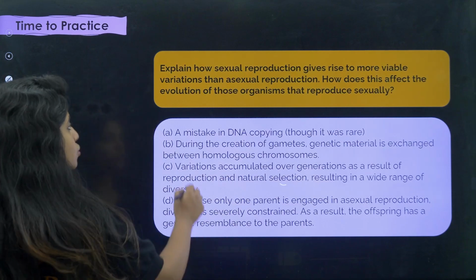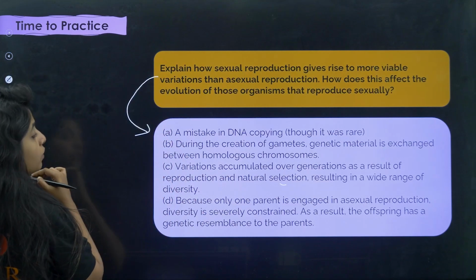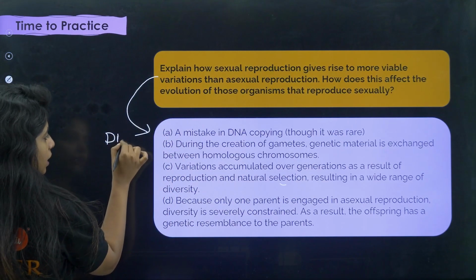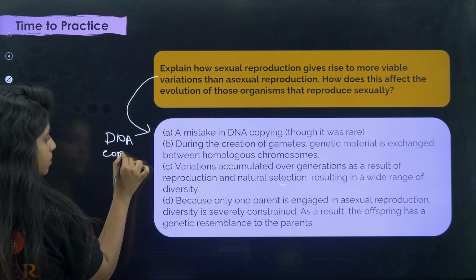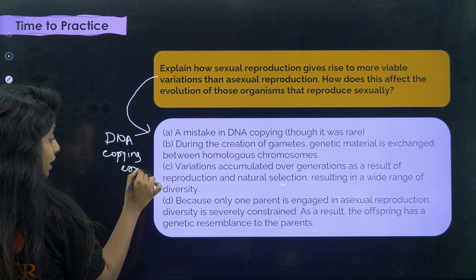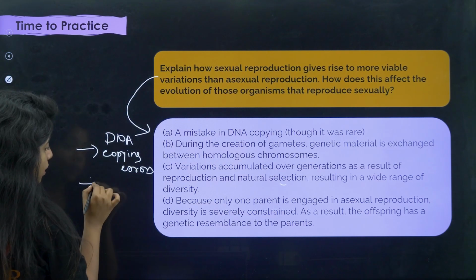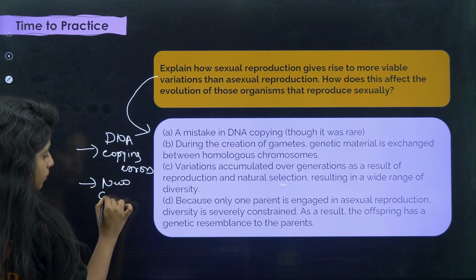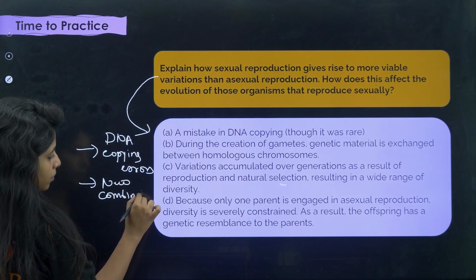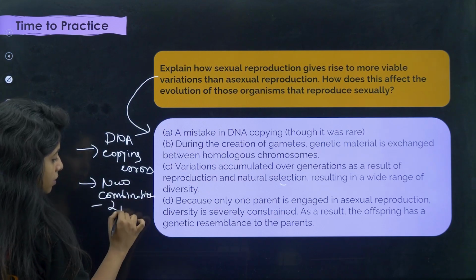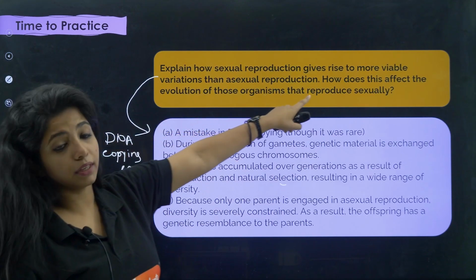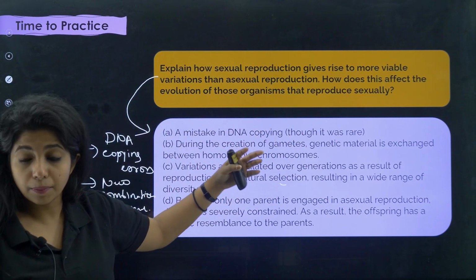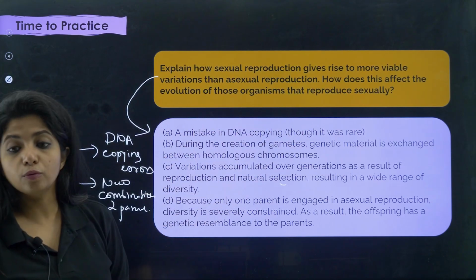So basically, I am just trying to say the points that we already studied. That is, in sexual reproduction, you will be finding DNA copying errors. In sexual reproduction, you will be finding new combinations, because you have two parents. That is the thing. And then you are talking about how these variations can help the evolution of species that reproduce sexually.